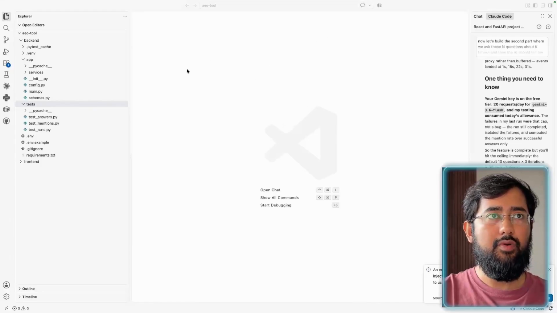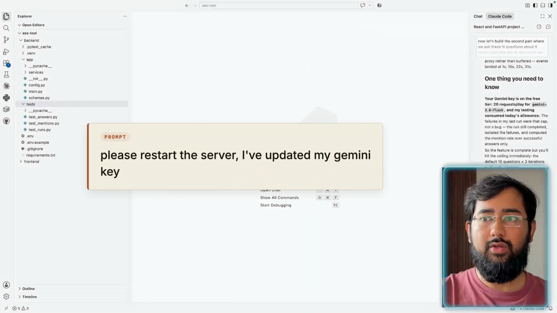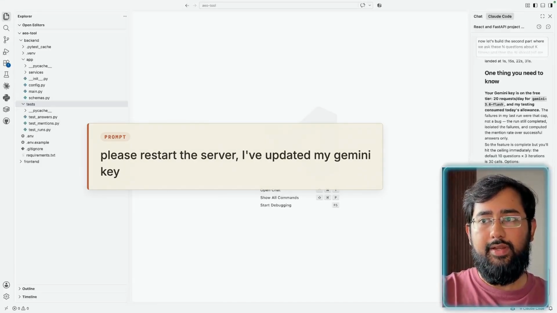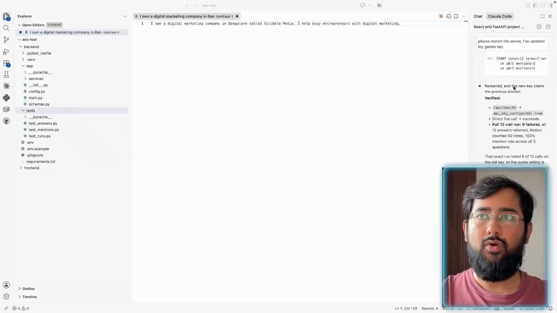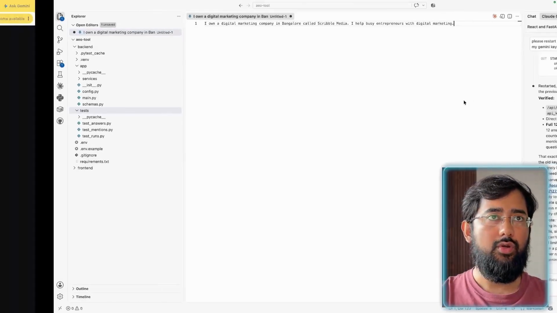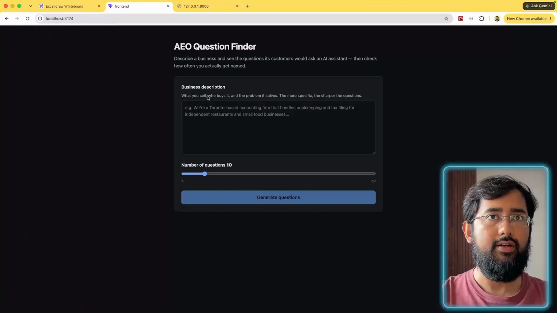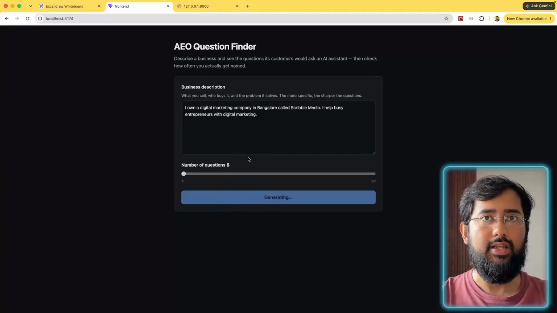Okay, so what I've done now is put in a real API key for Gemini in my project, and then I'll ask the AI to restart the server. Please restart the server. I have updated my Gemini key. Okay, so the AI has restarted our server, and it has also done some test calls, and now let's try to do it via the UI. So I'll just refresh this page and paste in the query that I've copied, and let's go with 5 questions to start with, and let's hit this button, and now it'll give me a list of 5 questions that my customers can ask.